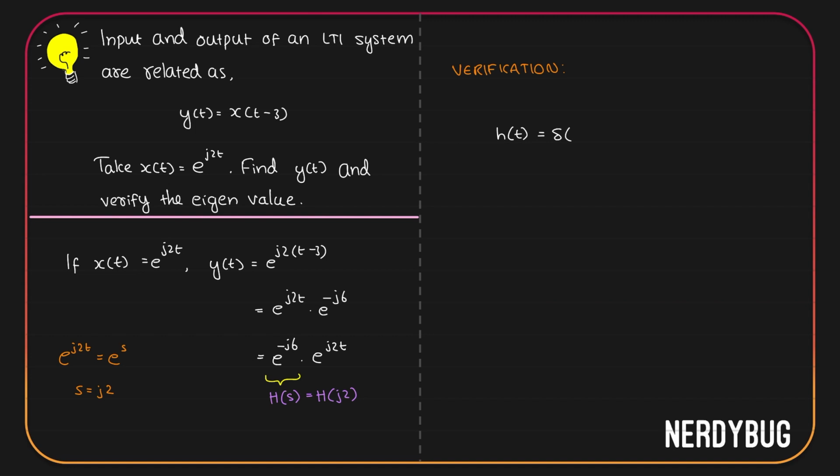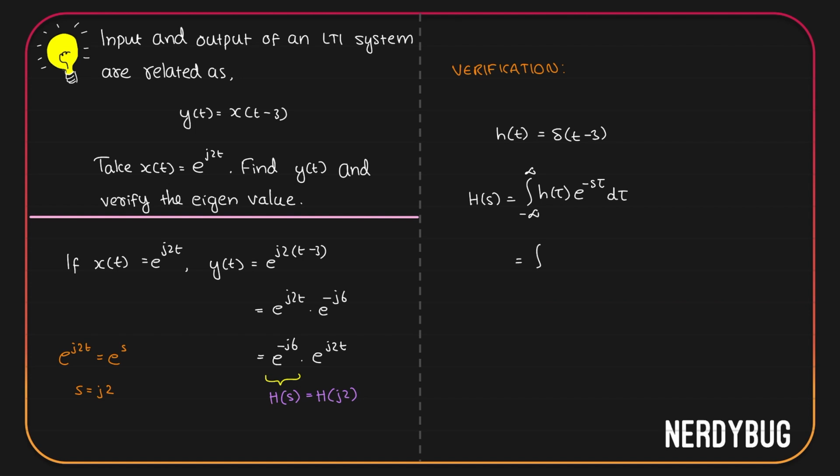So h of t is delta of t minus 3. Now we learned h of s is given by the equation integral from minus infinity to infinity h of tau e raised to minus s tau d tau. We have to verify whether this integration will give us e raised to minus j6 or not.